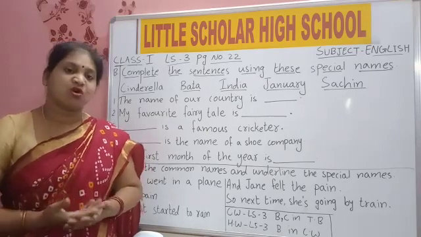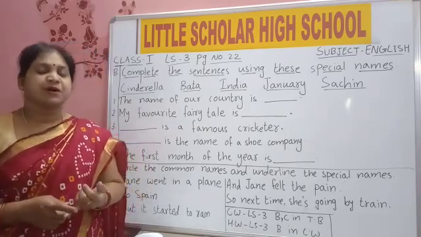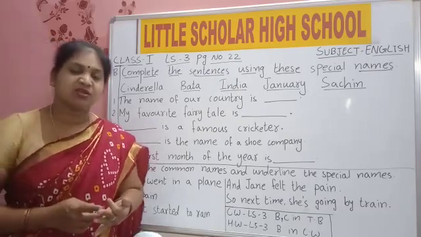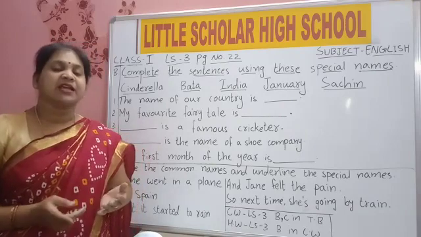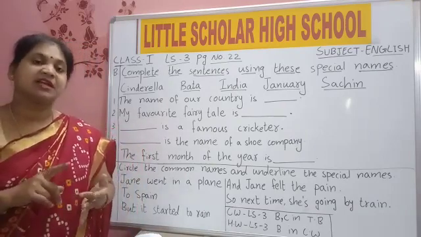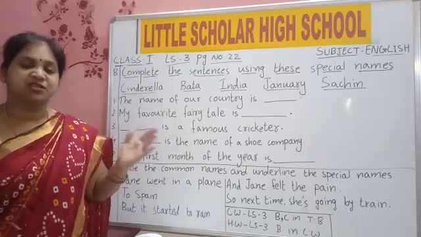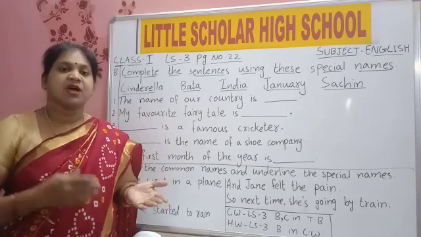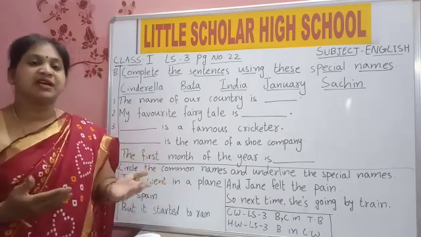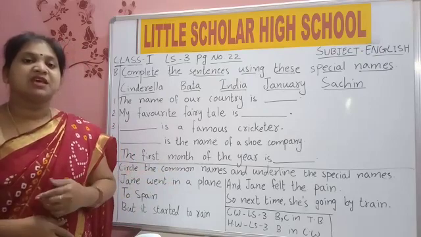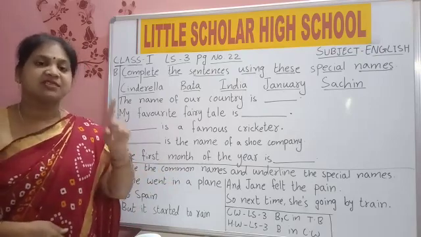Common names of places: park, hospital, garden, restaurant, all these are names of places. And names of things which are used in general, like book, pencil, eraser, box, clock, TV, all these are common names of things. Special names means it is used only for one person, one place.